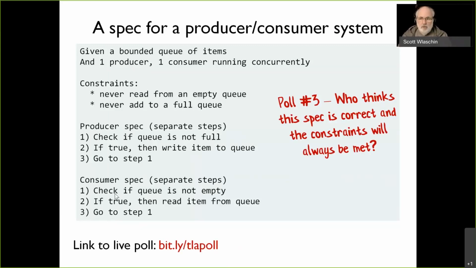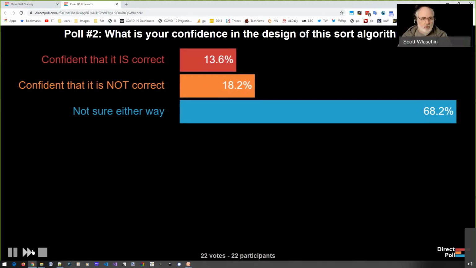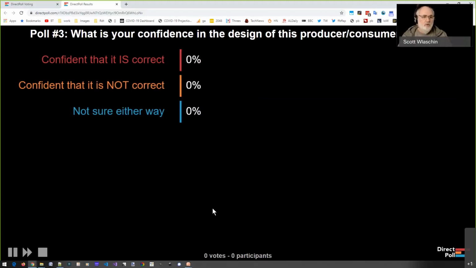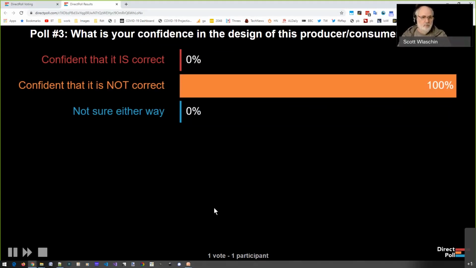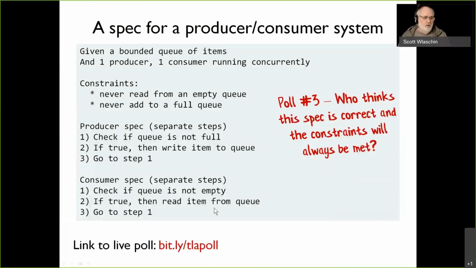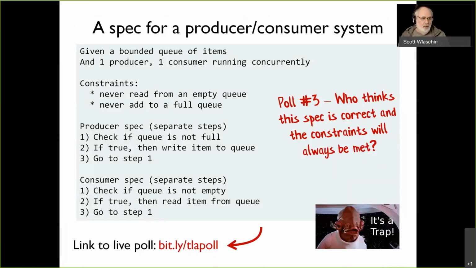Let me go back. I have to move the poll forward here. So there you go. What is the confidence in the design of this producer-consumer system? Who thinks it's not correct, who thinks it is correct, and who's not sure? And it's a trap, by the way. This is a trick question. Anything with concurrency is a trick question, because you're never quite sure: is this the right answer or not?